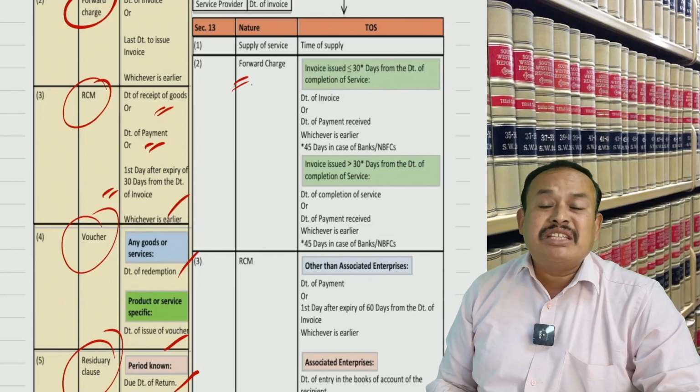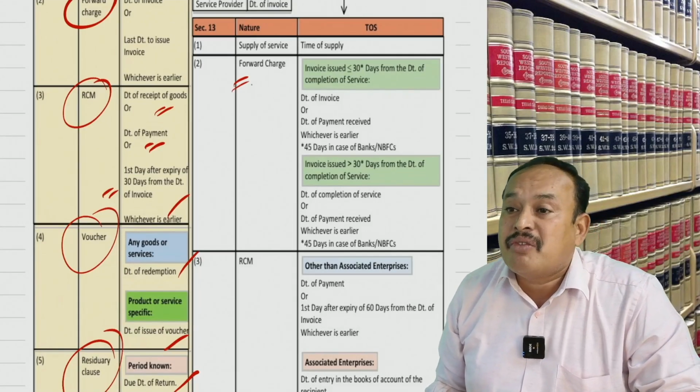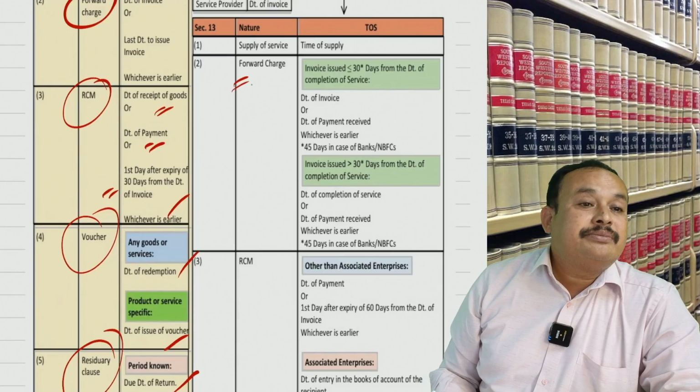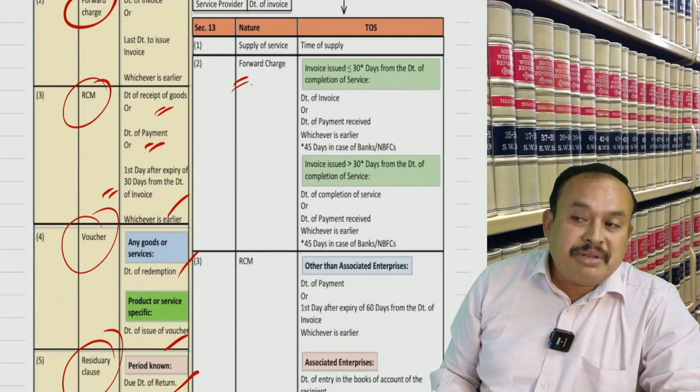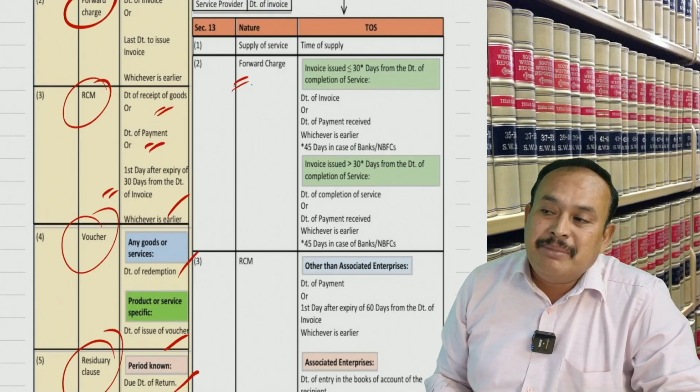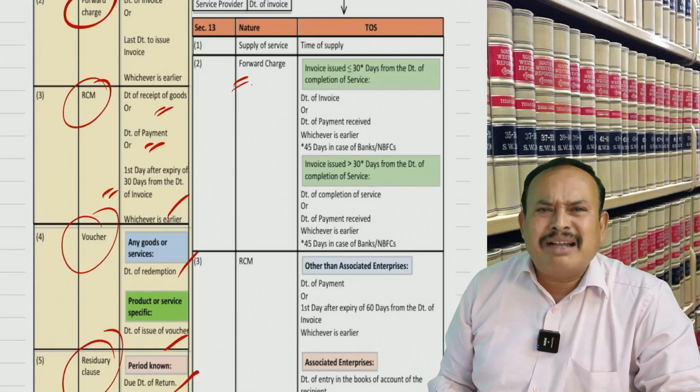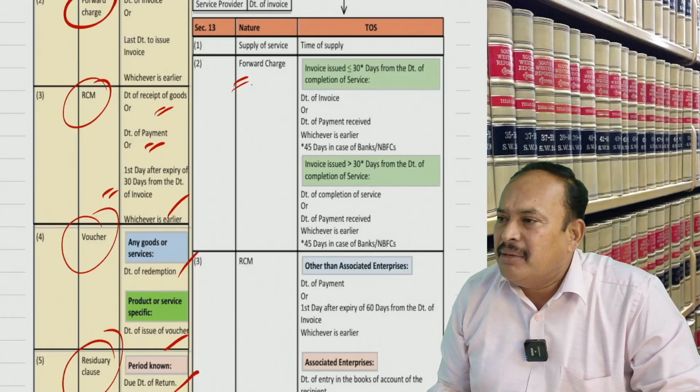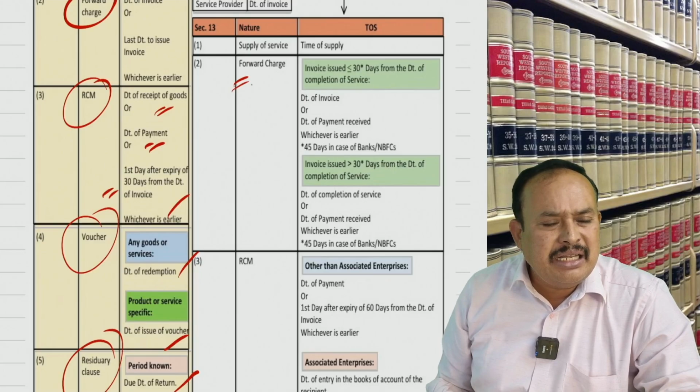This applies if the invoice is issued within 30 days from the date of completion of service. If not, it is the date of completion of service or date of payment, whichever is earlier. What is a payment? Book entry or bank entry, whichever is earlier.